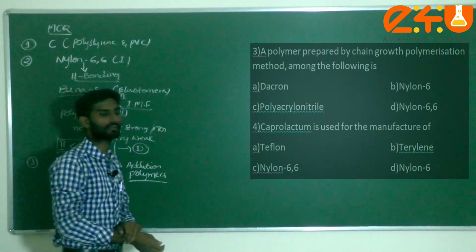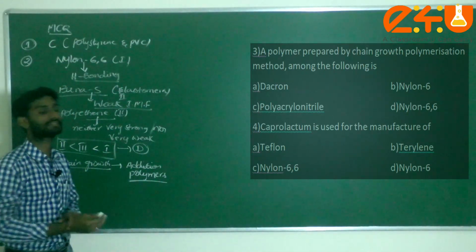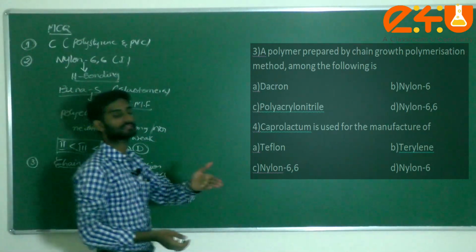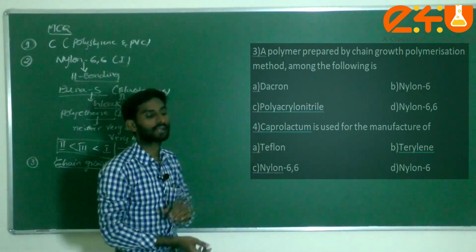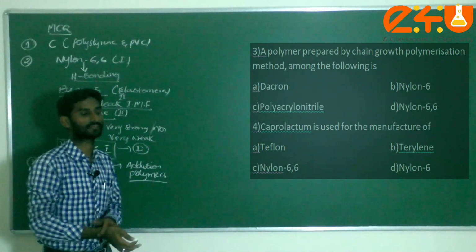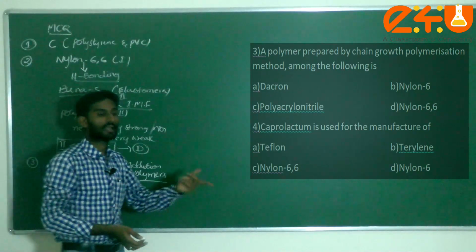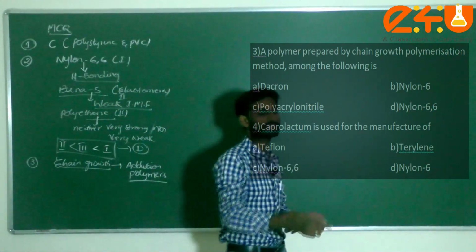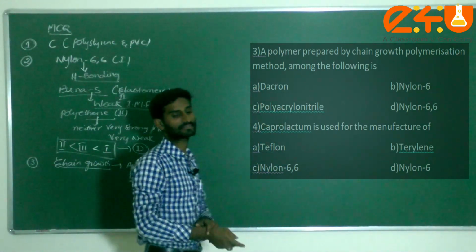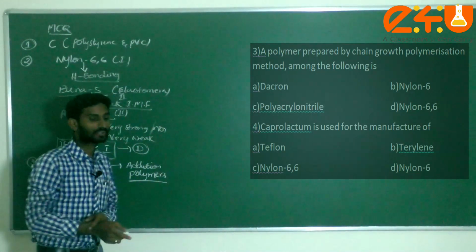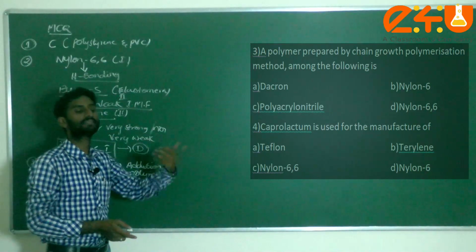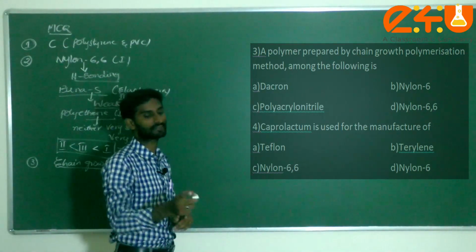You can easily identify Dacron. It is also called Terylene. Its monomers are ethylene glycol and terephthalic acid. Two different monomers are there, so it is a copolymer, and with respect to synthesis it is condensation. Next, nylon 66 also comes under condensation; hexamethylene diamine plus adipic acid are the monomers.